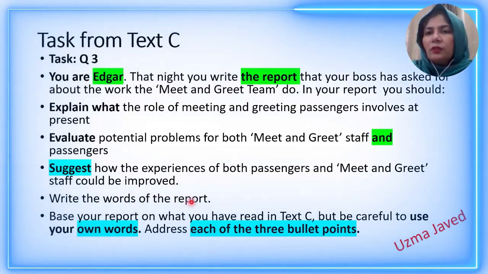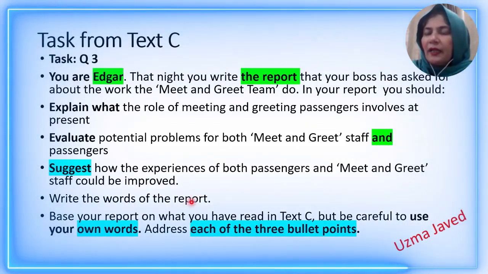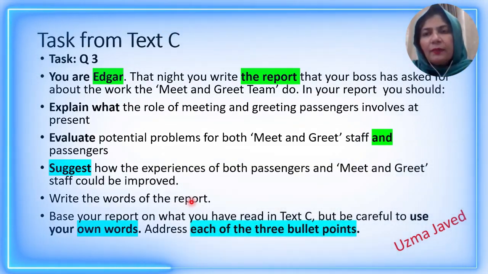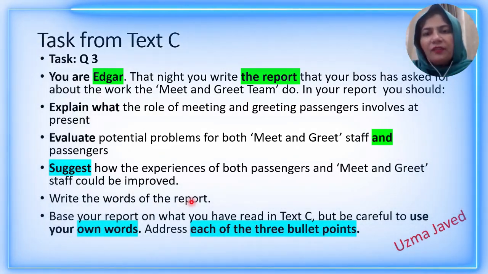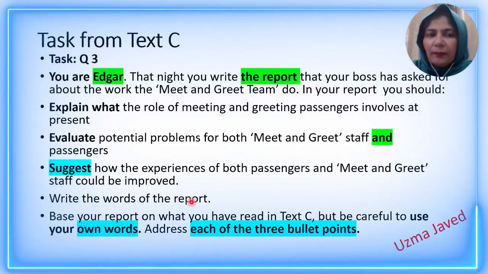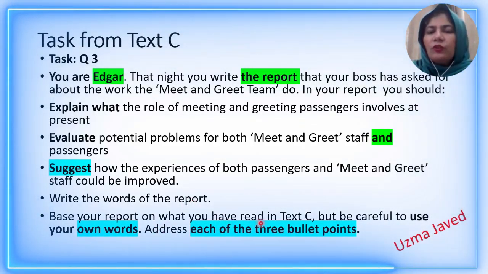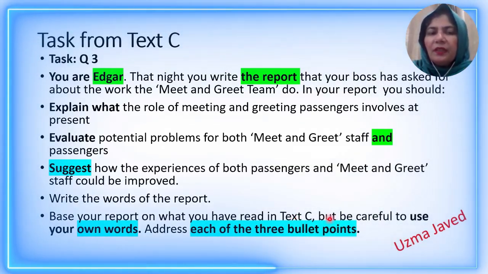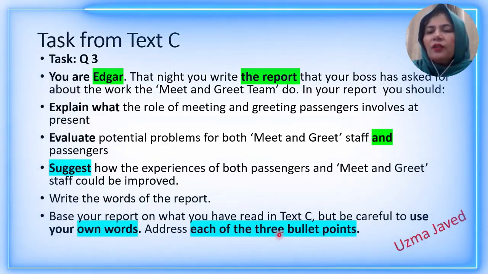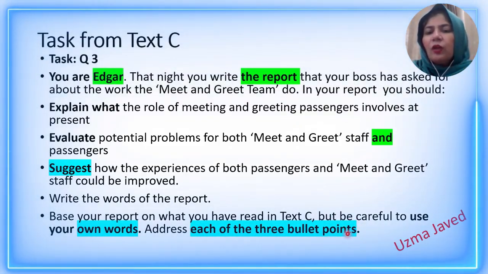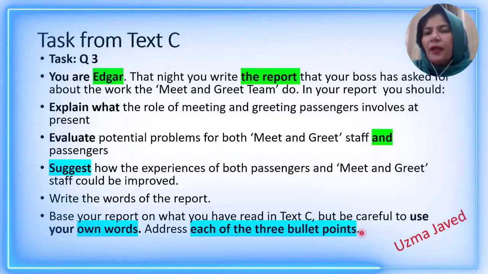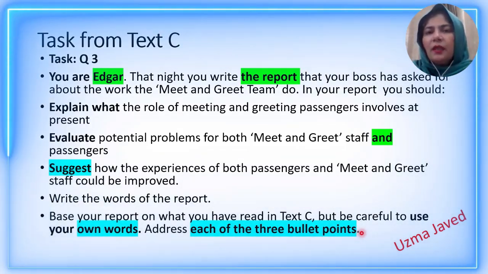And write the words of the report. Word limit, I have told you, is 350. You can exceed a little bit, but too much exceeding will definitely create more mistakes. So remain within the word limit. Base your report on what you have read in text C, but be careful to use your own words and address each of the three bullet points. The examiner has not written the word equally over here, but if you keep that in mind, then your answer will be the best.